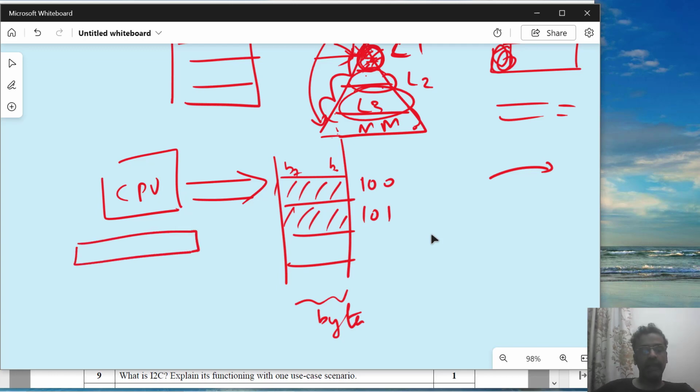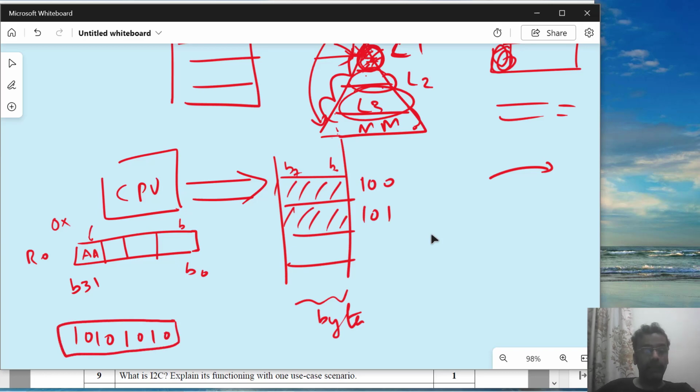In our case, we have 32-bit registers. Always 32-bit registers are being used. Though I can access the memory only for a byte, most of the time I will be writing a 4-byte value or 8-byte value or maybe more. Now, in a register R0, suppose I have values which are 4 bytes wide. If I have to write it in hexadecimal form, maybe I will write it as AA. That means A is 1010 and another A is 1010. This is 1 byte value which is stored here, because 4 bytes are there, B0 to B31.